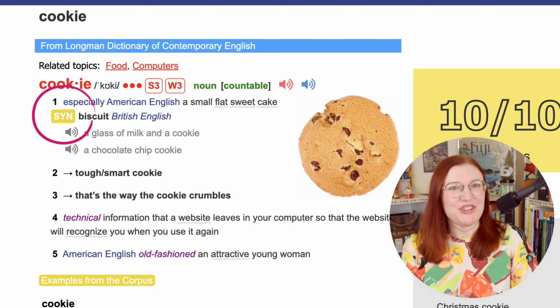When a word has a direct synonym, you'll notice syn written beside it, at least in the Longman Dictionary. Words can also have antonyms, words with opposite meanings. The antonym for good is bad. In some dictionaries, you'll see opp or opposite instead of the word antonym. The same thing.